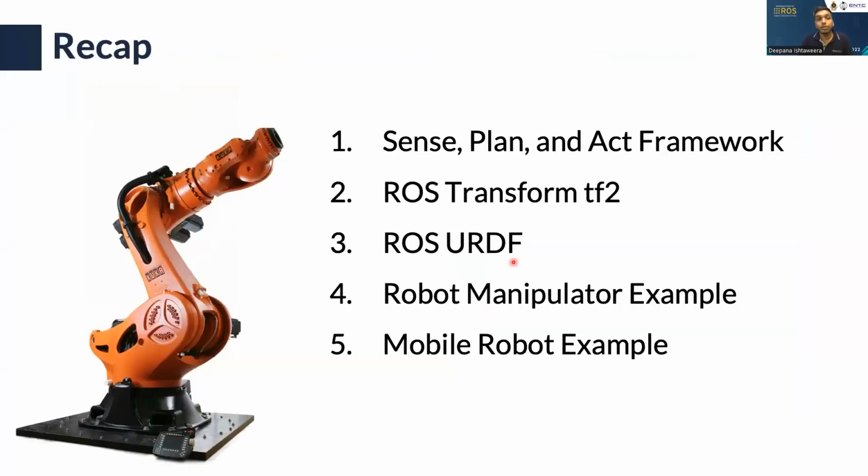To recap what we learned, robots act in a sense, plan, and act framework. In ROS, to introduce robots, we use coordinate transformations, and the TF2 library is what helps with that. And to introduce our robot to ROS, we use the ROS URDF format to describe the robot in a way that ROS understands. And then we talked about 2 examples of robotic applications.